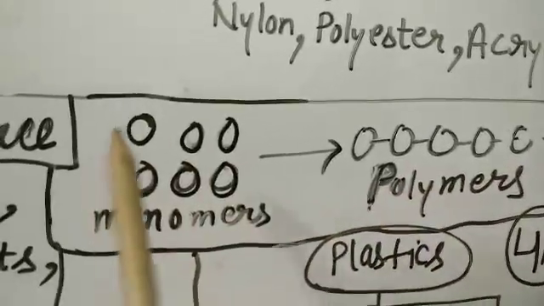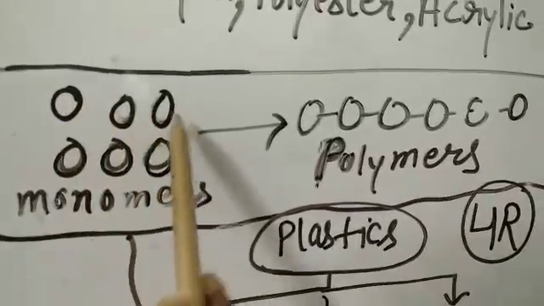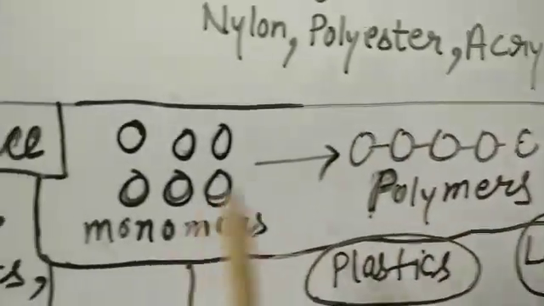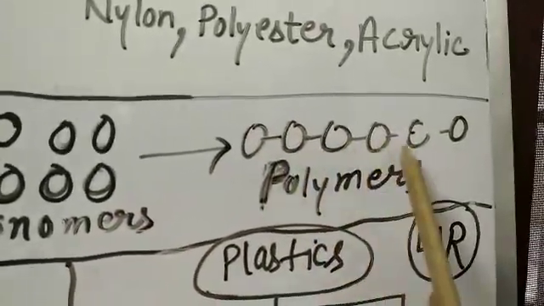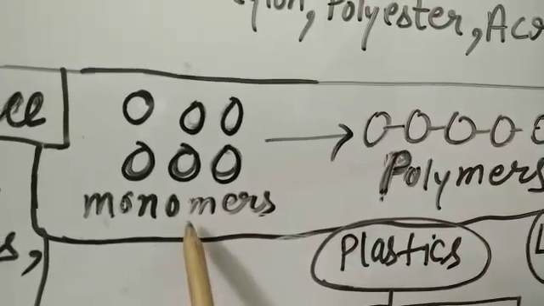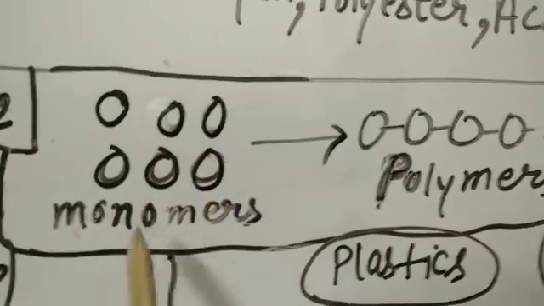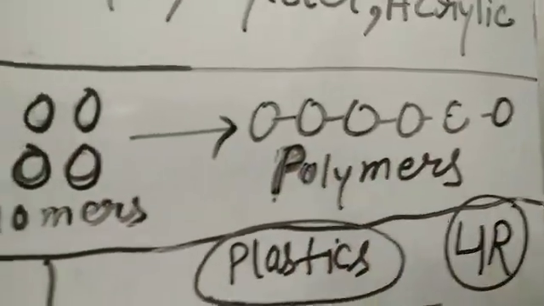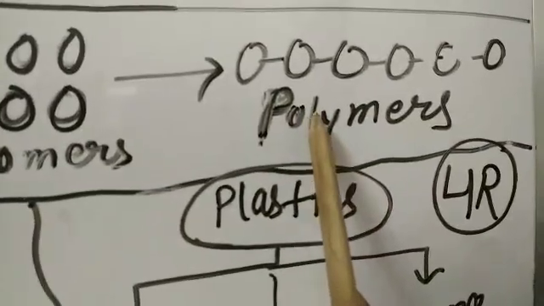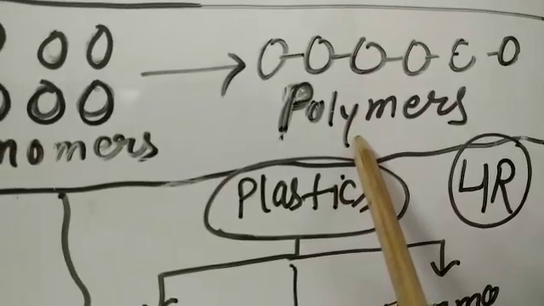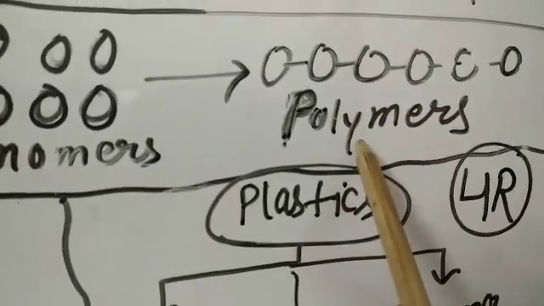First we have the structure of synthetic fibers, which is very important. How can we make synthetic fibers? We have small units called monomers. When these monomers join together they are called polymers. Fibers are prepared from the small unit, the monomer, which is the basic unit. Monomers combine and form polymers, like polyester, polyacrylic, and so on.